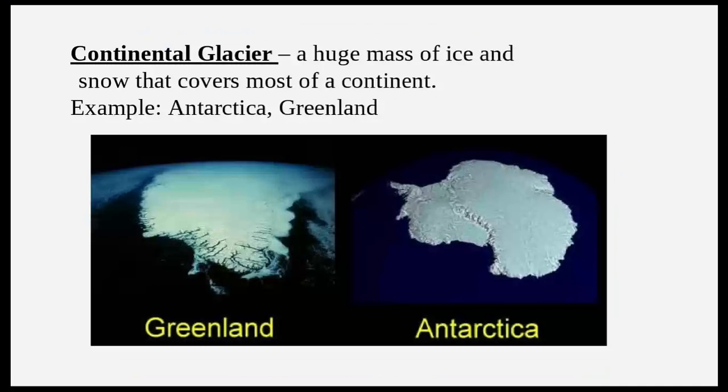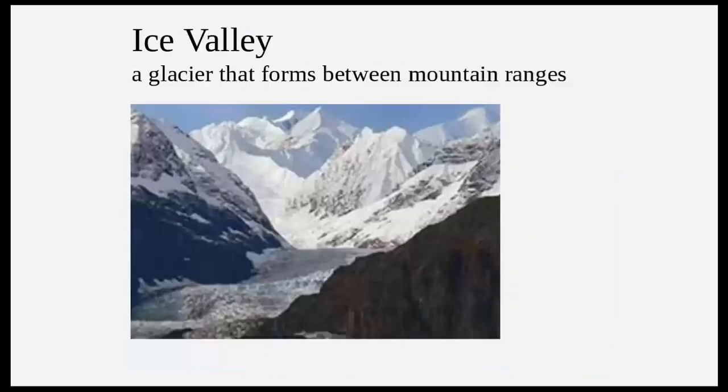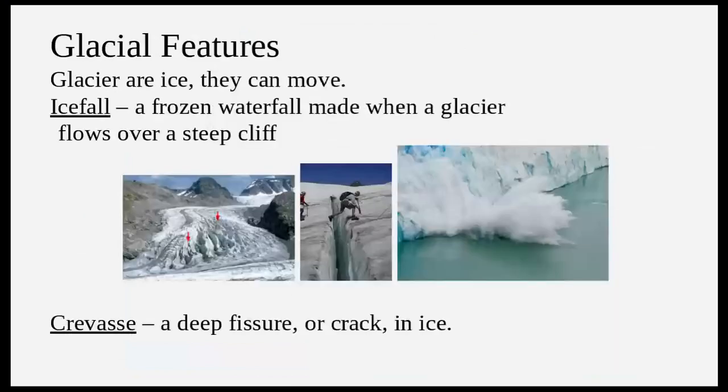The first type is the continental glacier. A continental glacier is one which covers the majority of a continent, an example of which would be Greenland or Antarctica. Here's a satellite picture of a continental glacier. Another kind of glacier is an ice valley glacier, which basically forms between mountain ranges. Another is an ice cap glacier, found in places like Iceland. It's just ice and snow covering a large area of land.